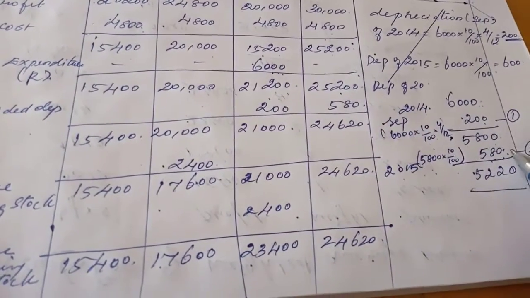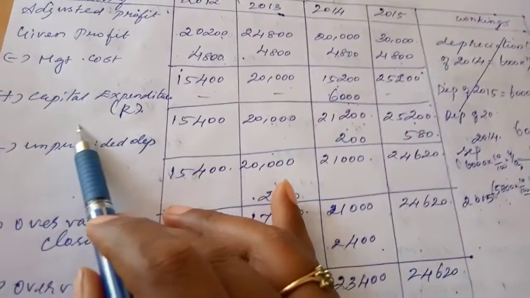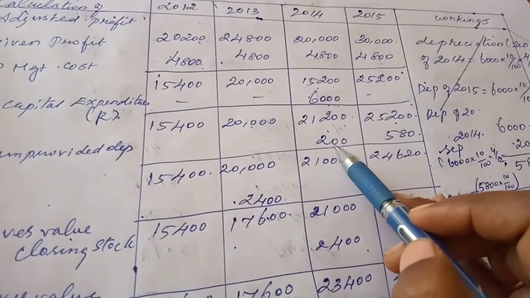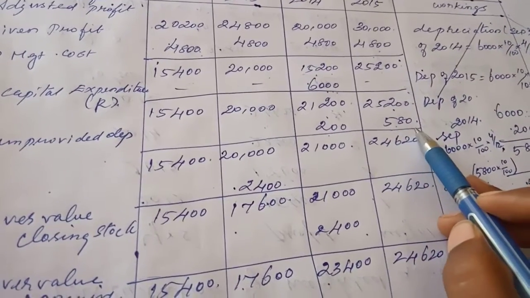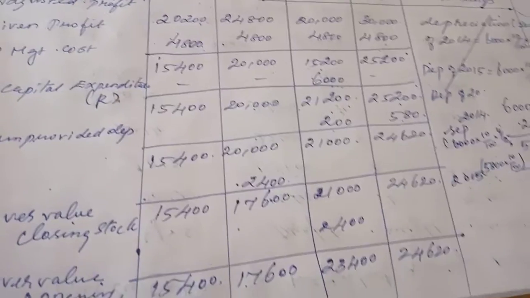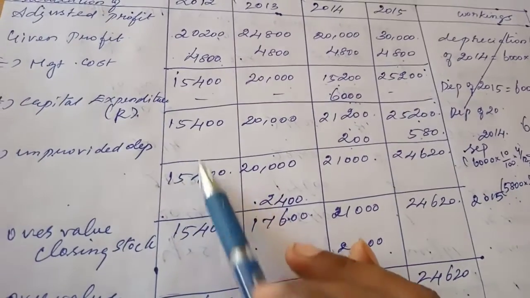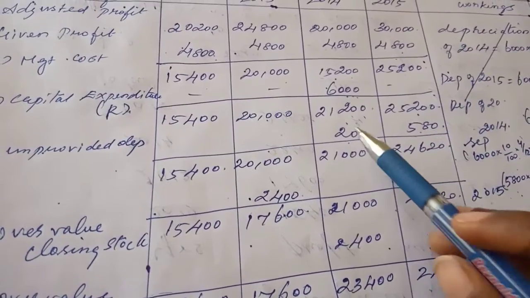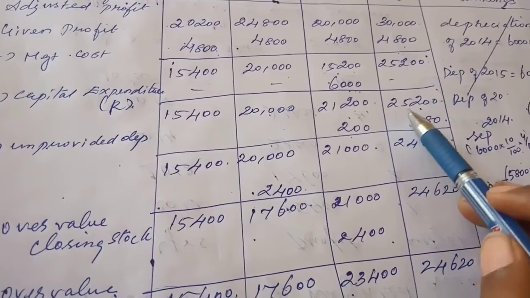After finding this, you just fill in the depreciation here: minus depreciation in the year 2014 is 200, and 2015 is 580. Now the balance: 21,200 minus 200, you will get 21,000.